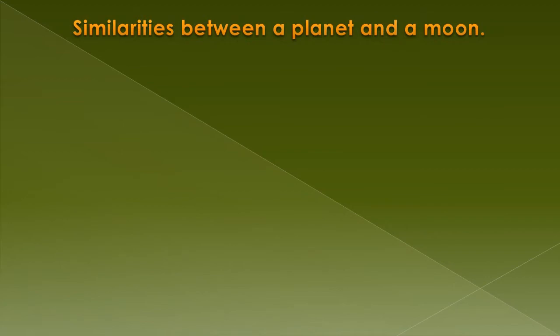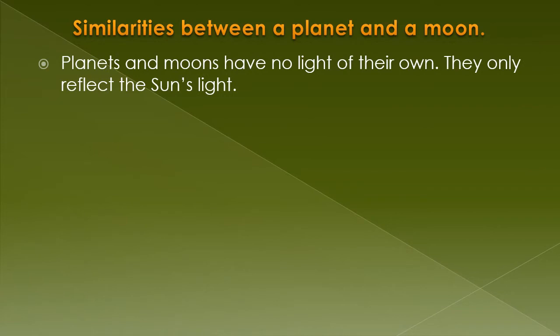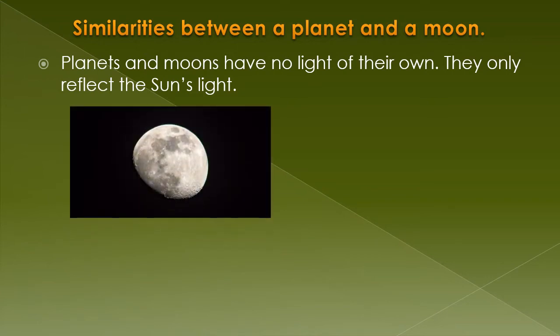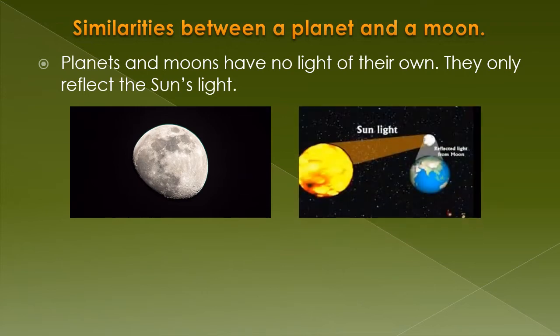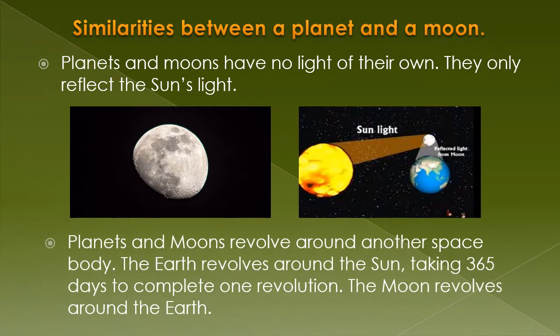So, dear students, let's learn the similarities between a planet and a moon. Both planets and moons have no light of their own. They only reflect the sun's light. So this beautifully illuminating moon is not actually giving out its own light. It's actually reflecting the sun's light. Planets and moons revolve around another space body. The Earth revolves around the Sun, taking 365 days to complete one revolution, whereas the Moon revolves around the Earth. So both planets and moons revolve around other space objects.